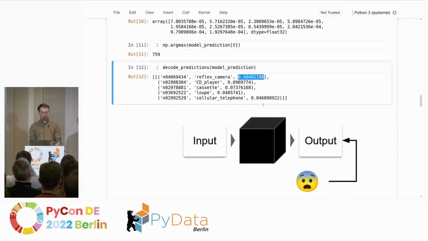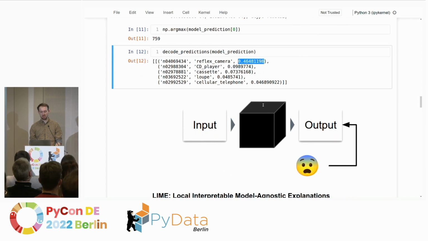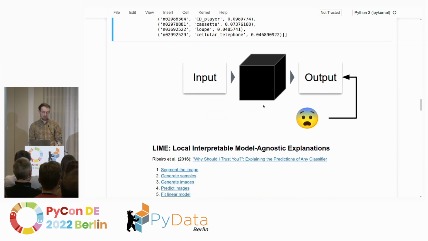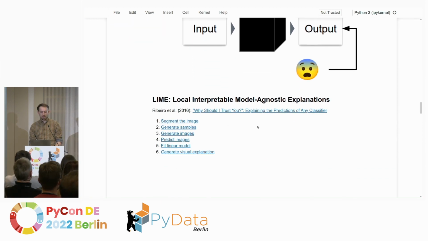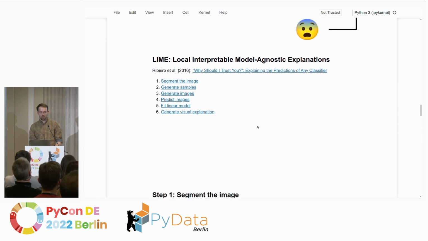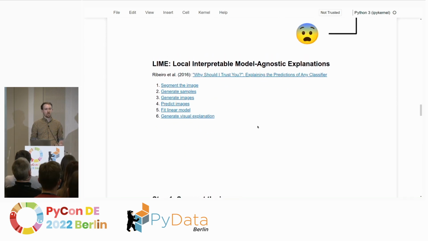And now the big question, why? So we have no idea why that is, but we want to find out, and this is where LIME comes in, or methods like LIME come in. And LIME stands for Local Interpretable Model Agnostic Explanations. It's fairly old in terms of today's XAI methods, was published back in 2016 and really helped jumpstart this entire idea of extracting feature importance explanations from all sorts of machine learning models.